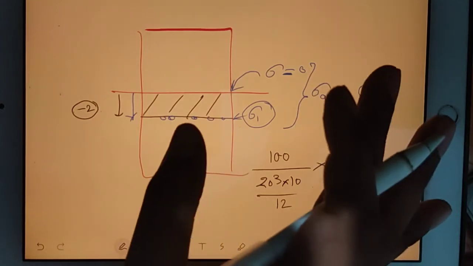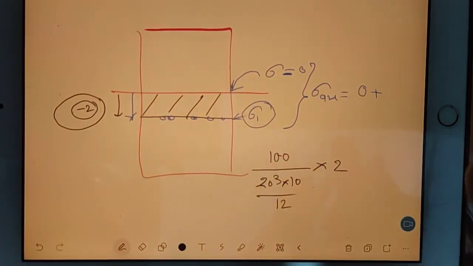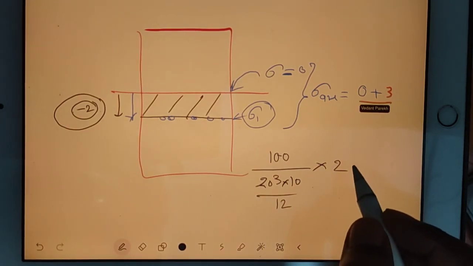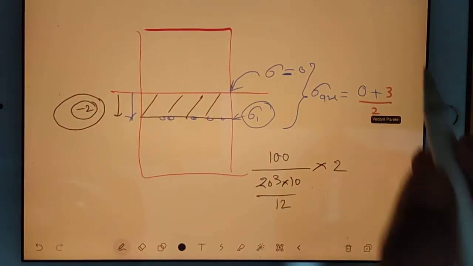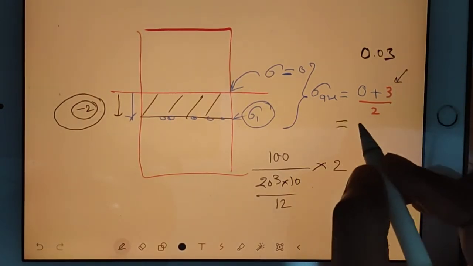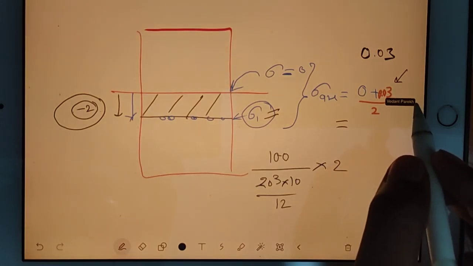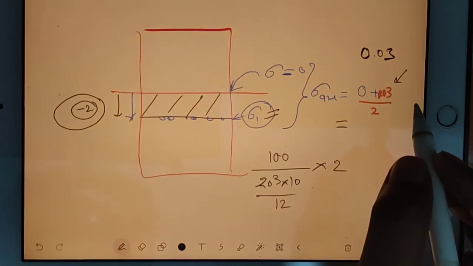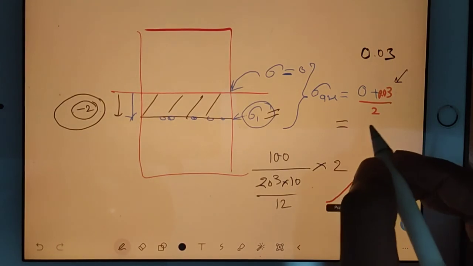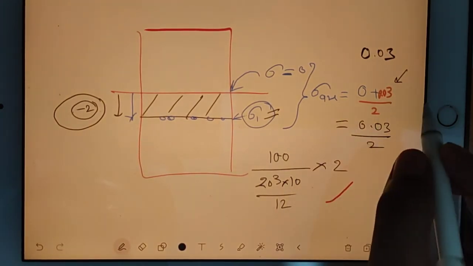But because we are only bothered about the magnitude, no need to bother about the minus sign. We are only bothered about the magnitude. It comes to 0.03. So you substitute 0.03 here, so you are talking about sigma 1. Then you divide 0.03 by 2. That will be your sigma average.